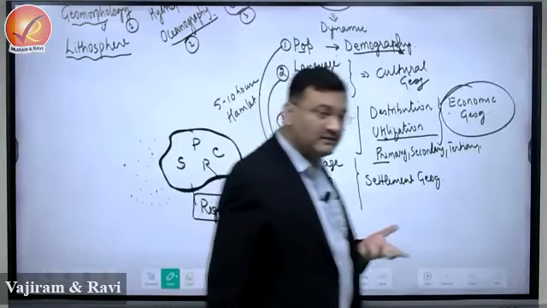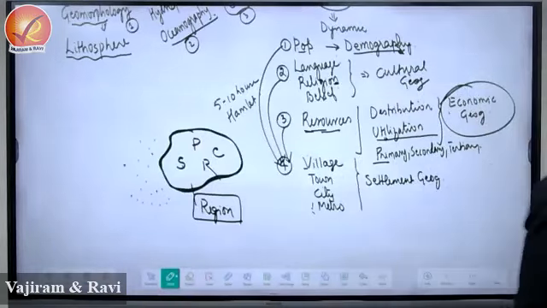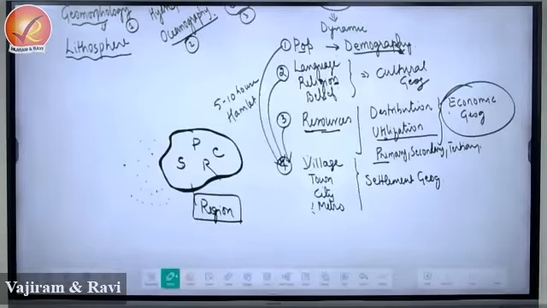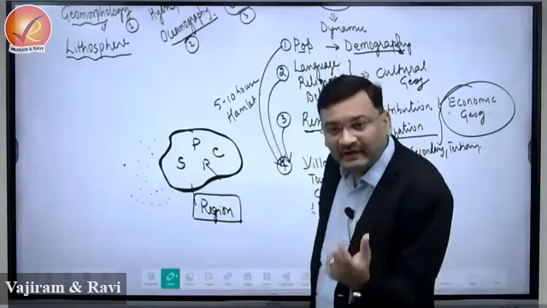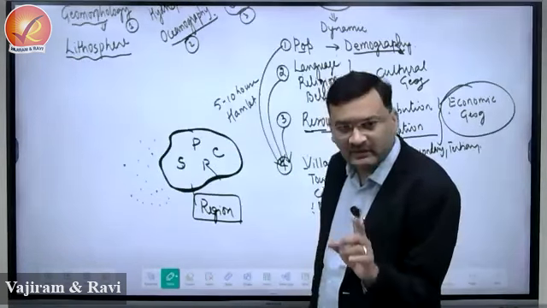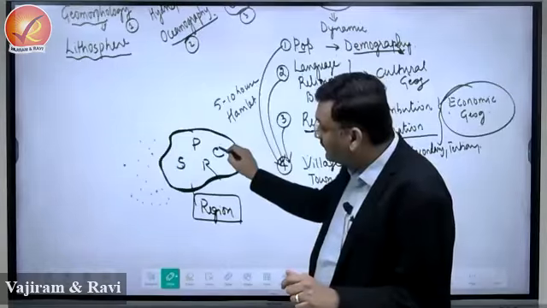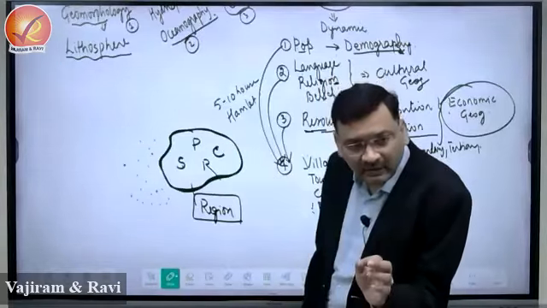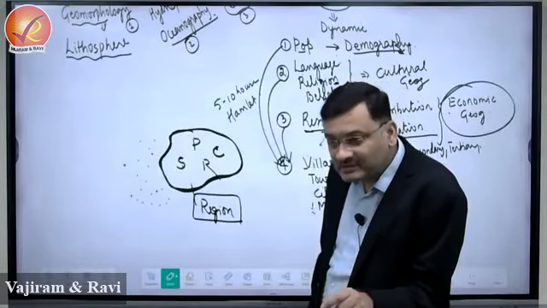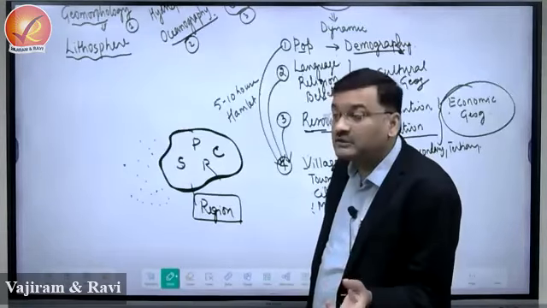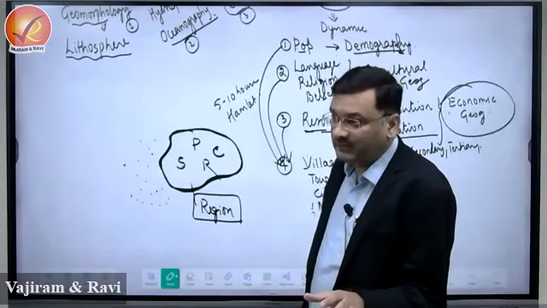What is a region? Region means any area that has a centripetal force. Centripetal means binding force, right? And this binding can be because of its particular character of the population, maybe in terms of a race, particular culture, maybe because of a certain type of language, belief system, or caste system, or it can be because of the dialect of a language.